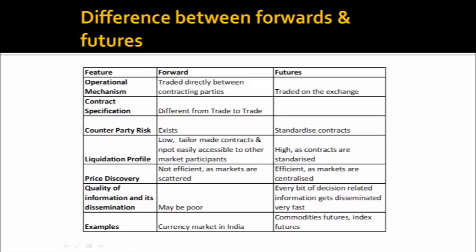So by now you have understood the difference between the forward contract and a futures contract. A forward contract is traded between two contracting parties, but futures are traded on an exchange. So in forward there is counterparty risk, but since futures are standardized and traded over the exchange, there is no counterparty risk. Whatever problems are there in the forward contract are eliminated in the futures contract because they are standardized. In forwards, the liquidity problem, price not being discovered, and inadequate knowledge are there.